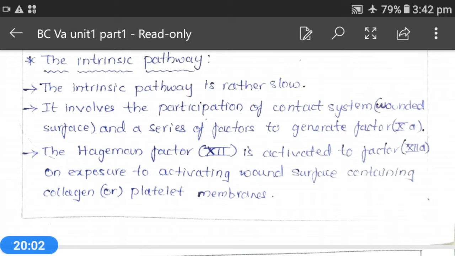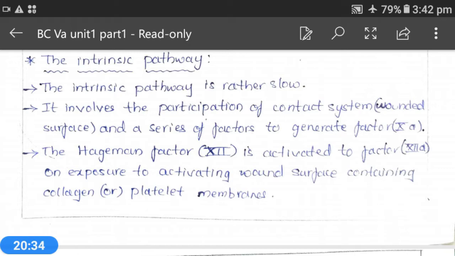Whenever the wound surface containing collagen or platelet membrane is exposed, this Hageman factor 12 will be activated to factor 12A, and the formation of factor 12A is accelerated by kallikrein and HMK components. That means this reaction also requires the presence of kallikrein and HMK components.